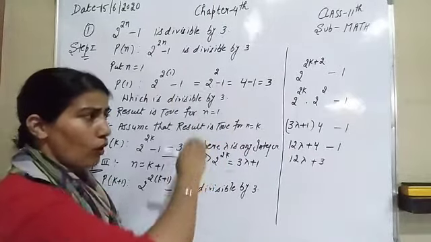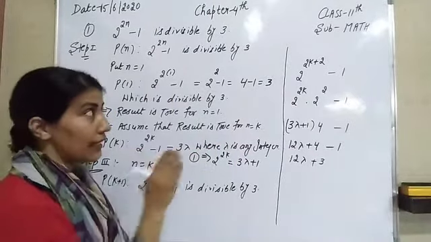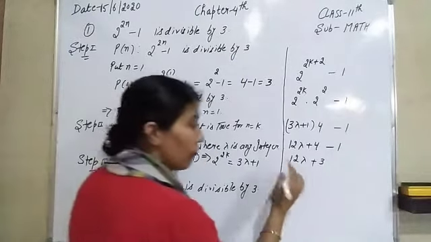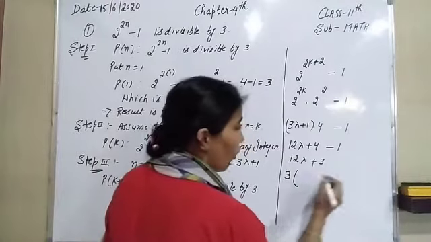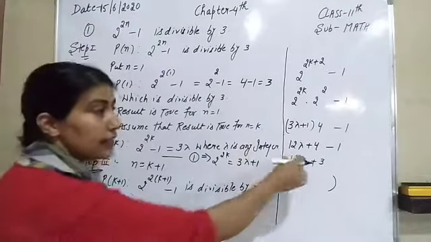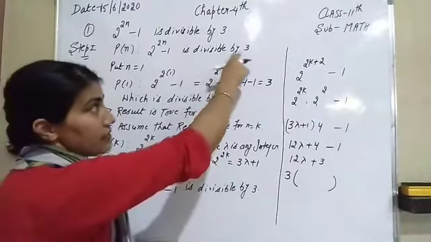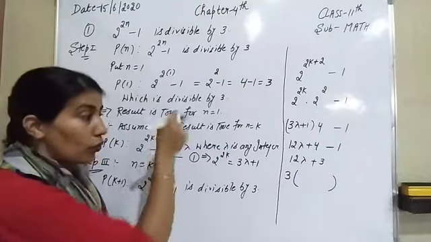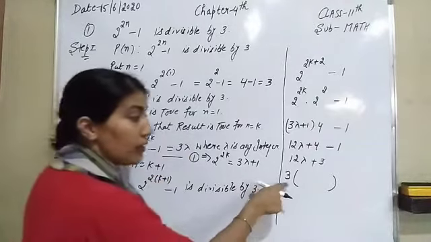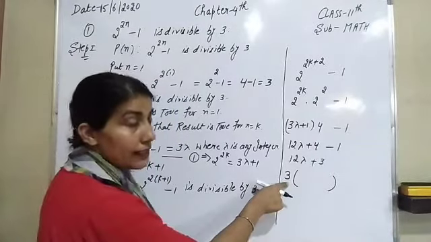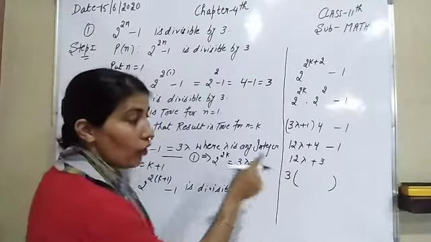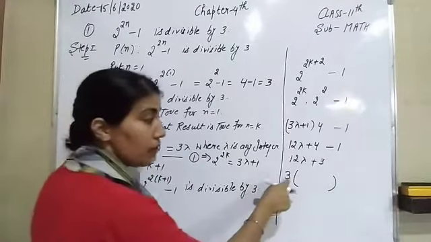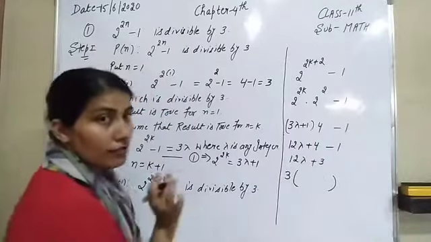Whenever you will solve all these questions, after that which number is divisible by 3, it will always be the common value of that statement. So here is divisible by 3. So at the end, if you are doing the question in a correct way, then surely 3 will be the multiple of these. 3 will always come as a multiple, or you can say 3 will always be the common value of this factor.